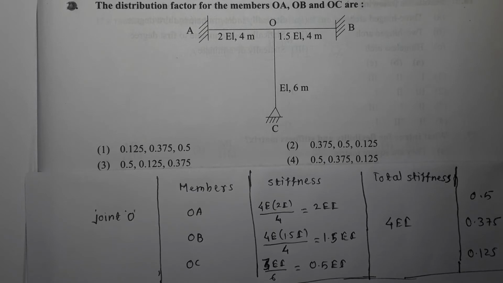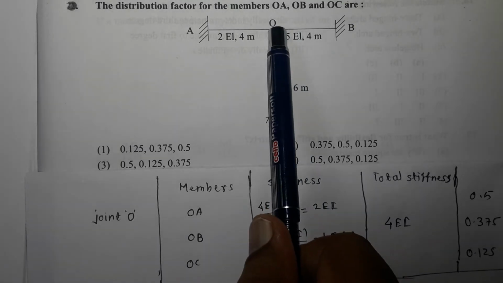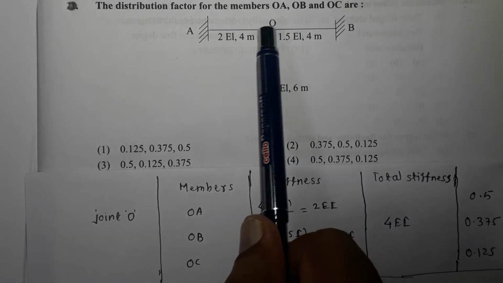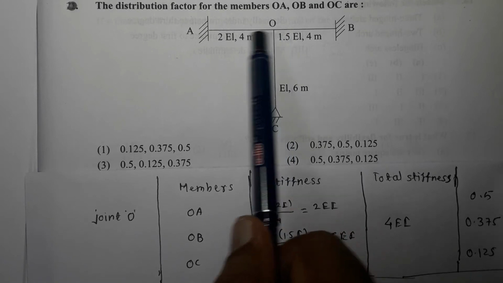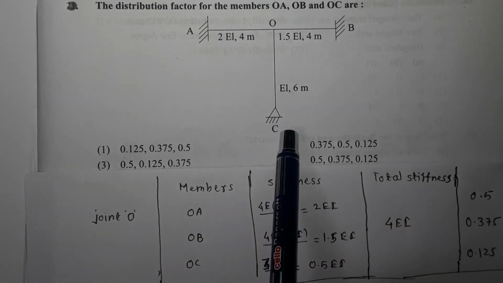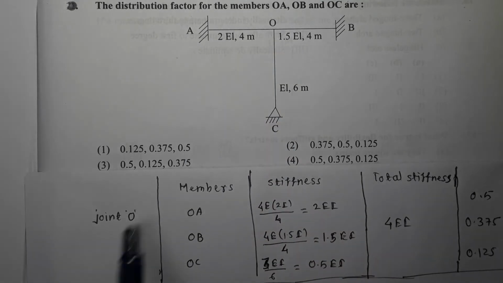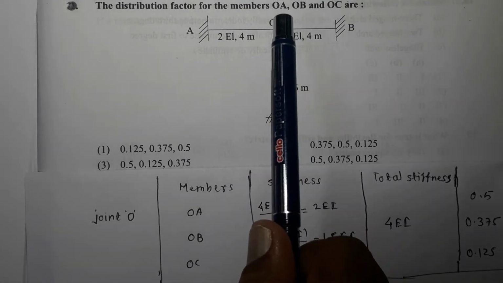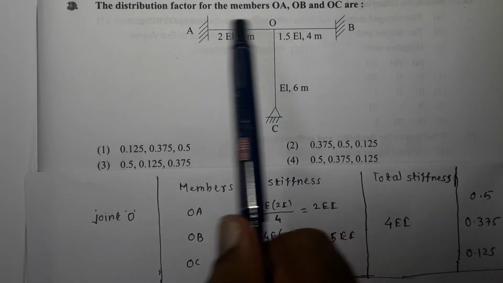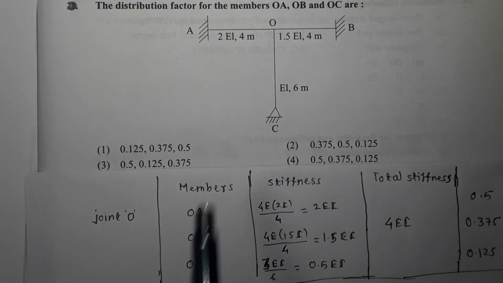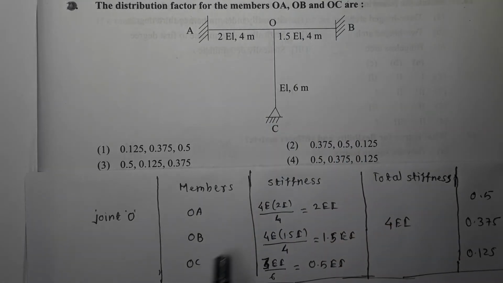Next question, the distribution factor for the members OA, OB and OC. Now here the joint O is there and it is asked to get the distribution factors for OA, OB and OC. Now I have prepared a table over here. It is the joint O, and at joint O there are 3 members which are meeting, OA, OB and OC. So members are OA, OB, OC.